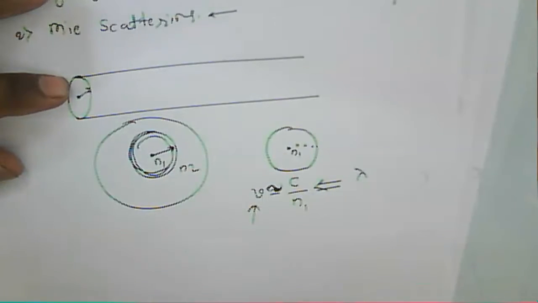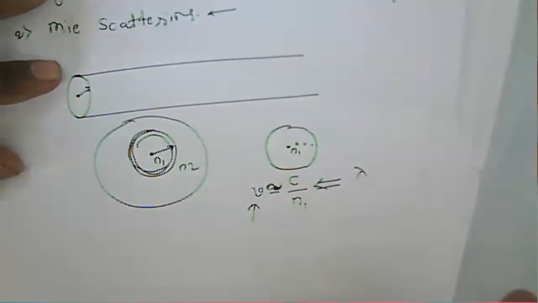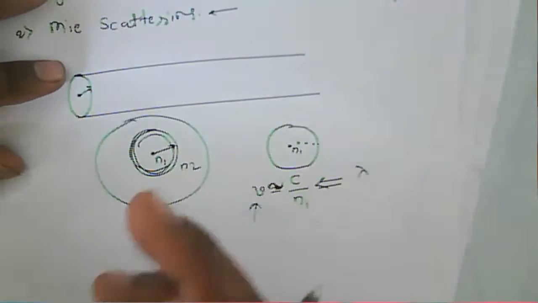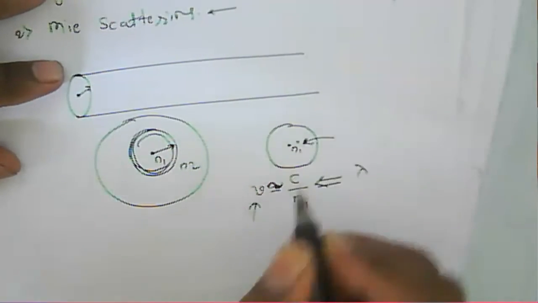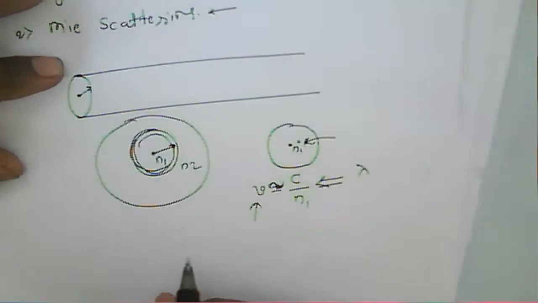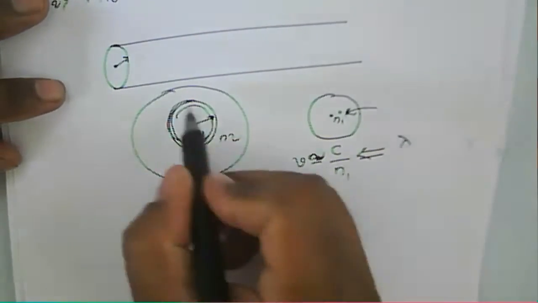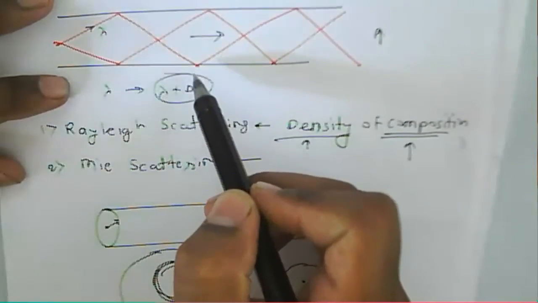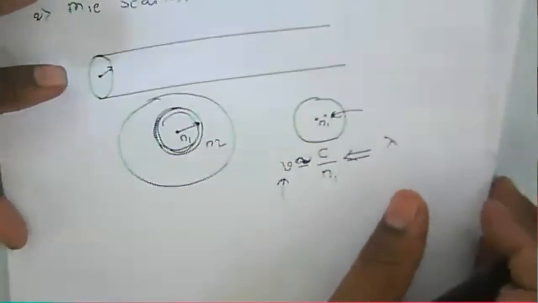So if you consider a glass, when we cool that particular glass, the internal composition of the fiber changes. Because of that change in the composition, the refractive index will change. And because of that change in the refractive index, the rays propagating through the fiber will be scattered. That's why we call it scattering loss.